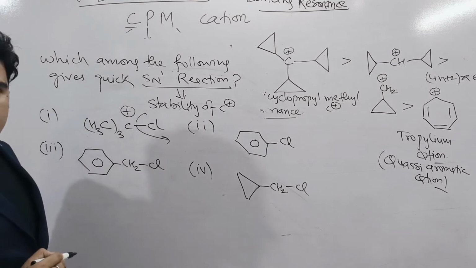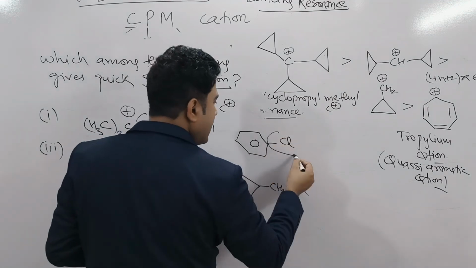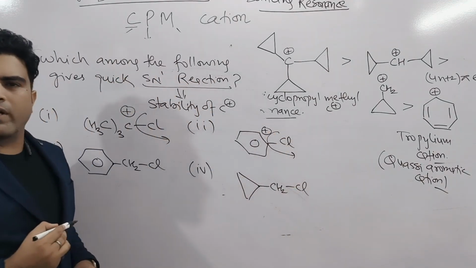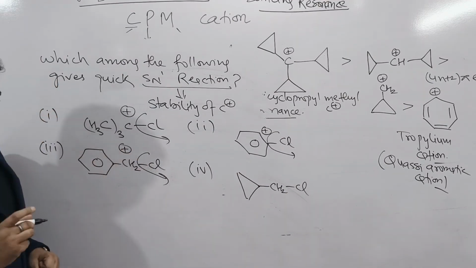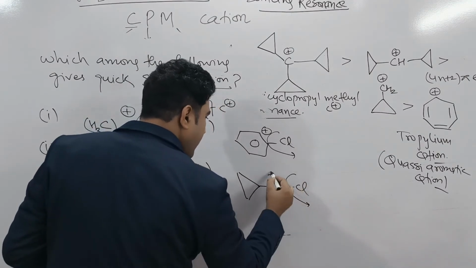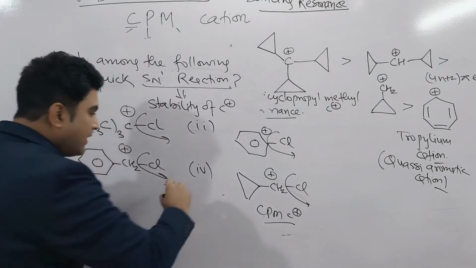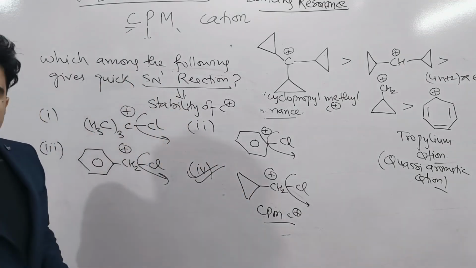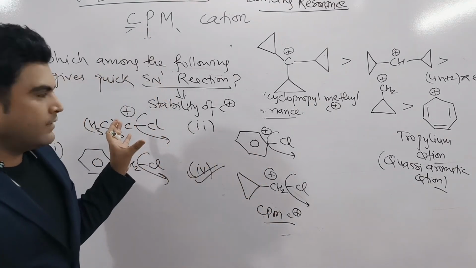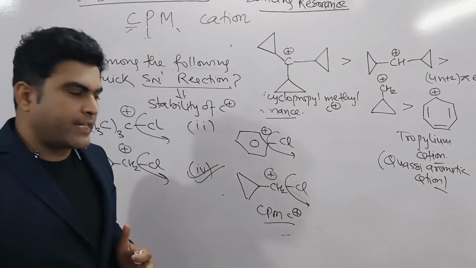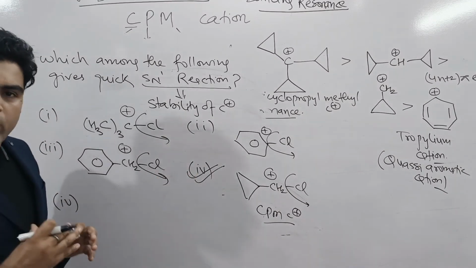If we remove this Cl negative ion from here, we'll get trimethyl, you can also say tertiary butyl carbocation. If we remove Cl negative from here, we'll get what? Phenyl carbocation, which is least stable. If we remove Cl negative from here, we'll get what? Benzyl carbocation, stable. And if we remove Cl negative from here, we'll get what? CPM carbocation, which is exceptionally stable. So which will give quick SN1 reaction? Option number 4. The fourth one will give SN1 reaction very quickly.